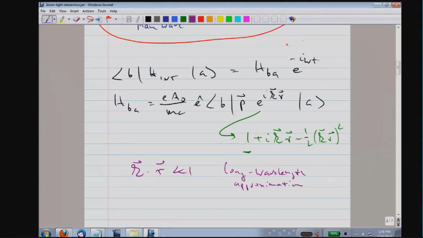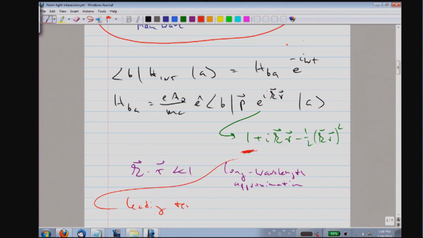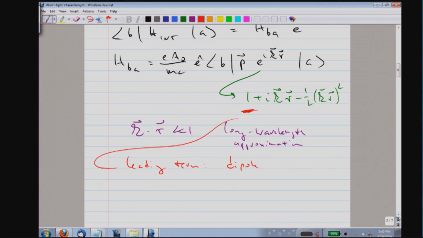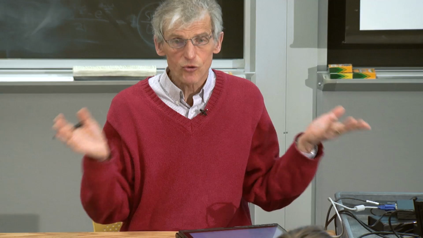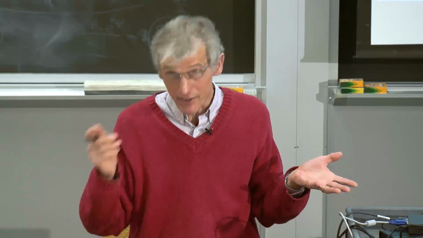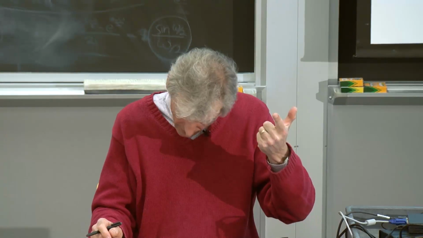Okay, so the leading term is the 1, and this gives rise to the dipole approximation. What I want to show you now in 1 or 2 minutes is that this is indeed the dipole approximation. It leads to a matrix element which is electric field times R, the dipole moment.